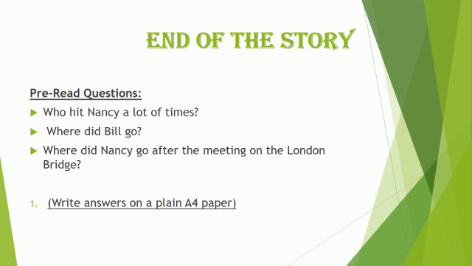I know you can easily find out these answers. They are from chapter number 5. So go through the pages again if you have any trouble with these questions. But they are very easy. Who hit Nancy a lot of times? You all know. Where did Bill go? He was hiding somewhere. You have to tell the place. Where did Nancy go after the meeting on London Bridge, after she met Rose and Mr. Brownlow? Where did she go?